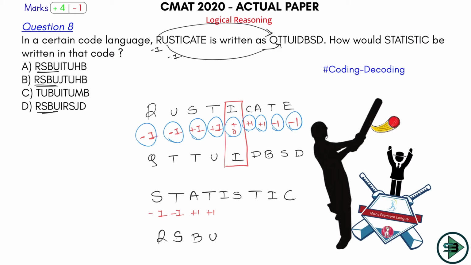Okay, so I'll have to solve further. I remains to be I, which means this is not the answer. Let's just check the next alphabet to get to the answer. So this is plus 0. What is the next alphabet here? Plus 1. Okay, so S plus 1, it has to be T here. So after I needs to have a T here, which is option number A.